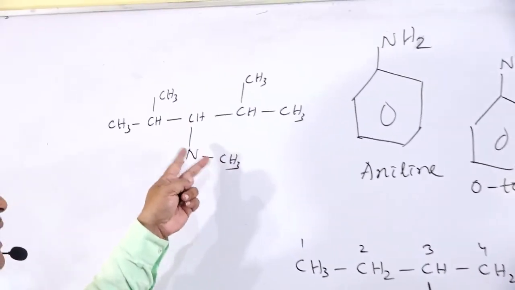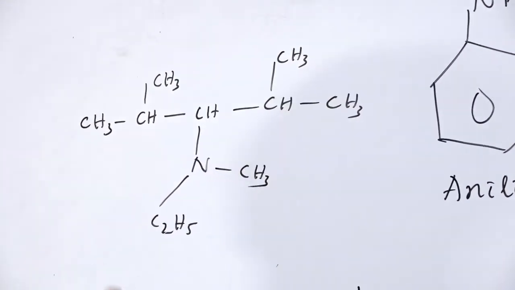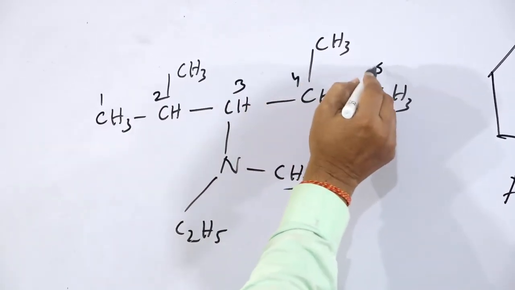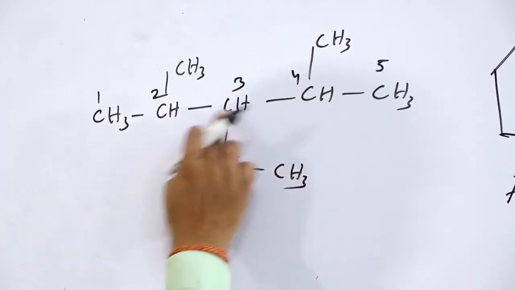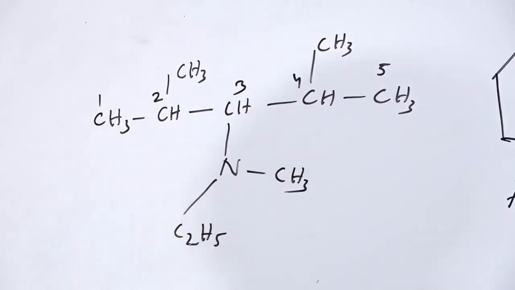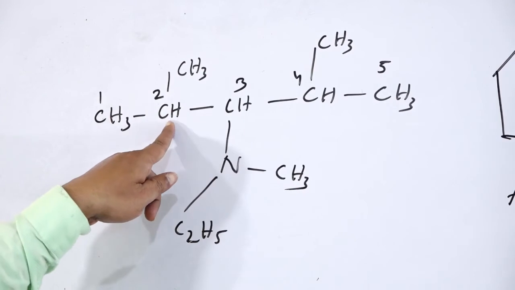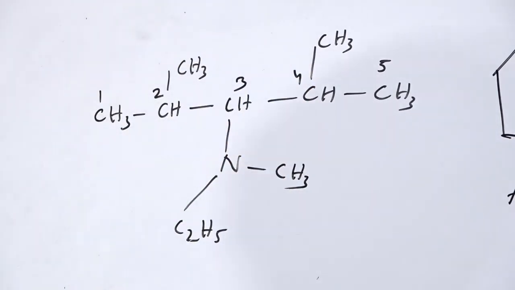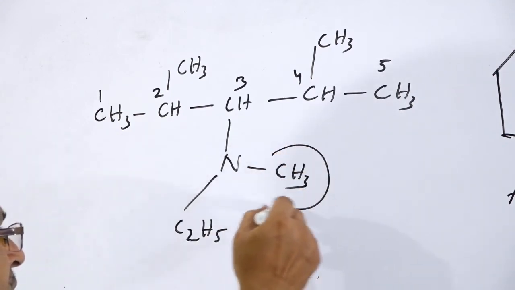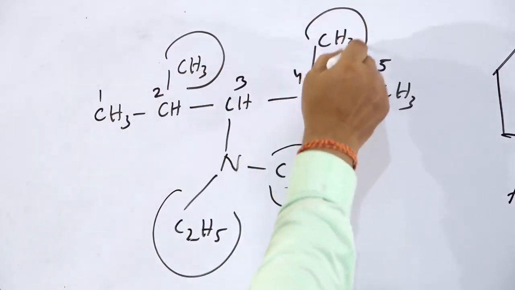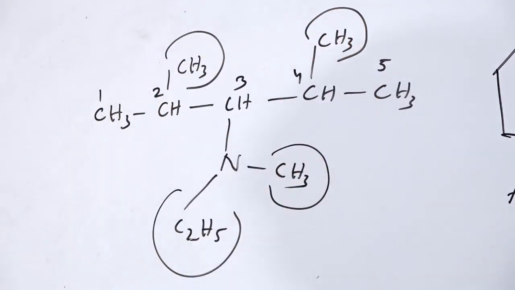and ethyl, and also from the positions 1, 2, 3, 4, 5, that is from positions 2 and 4, the hydrogen atoms have been replaced by alkyl groups. Then what will be the name of this compound? Mark it. If this group is not there, this group is not there, this is also not there, what will be the name of this compound?